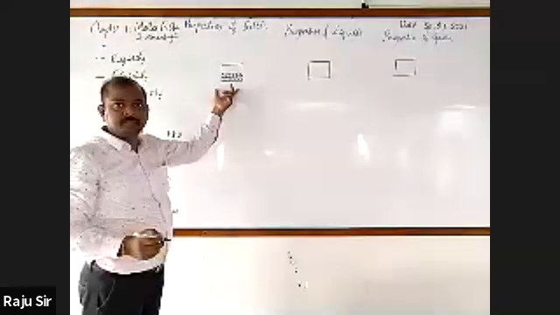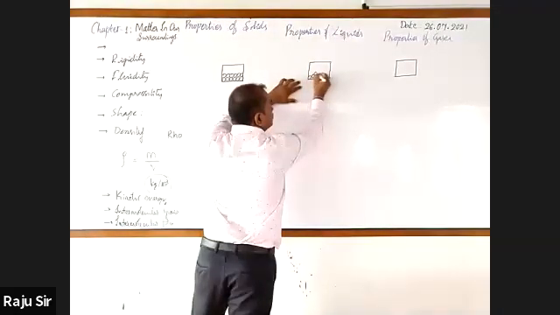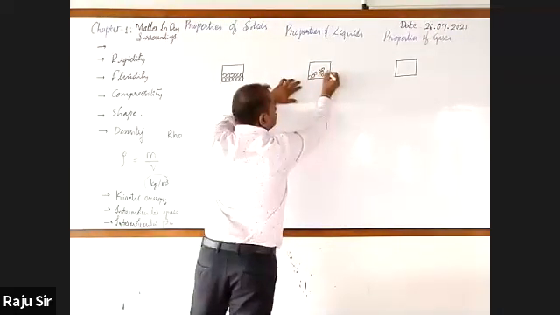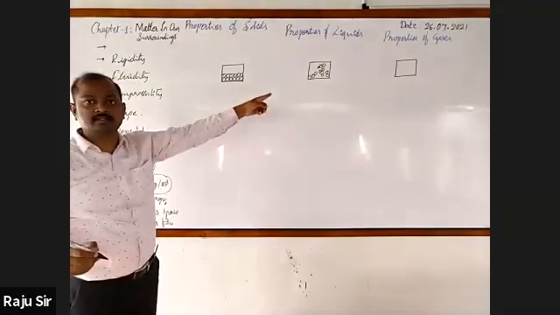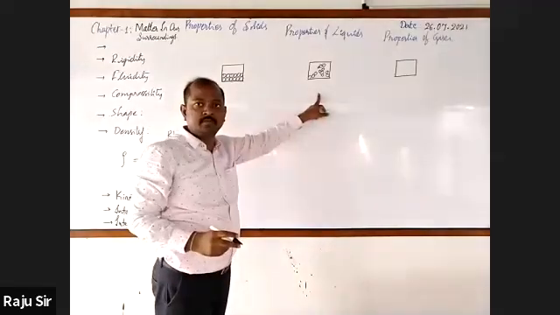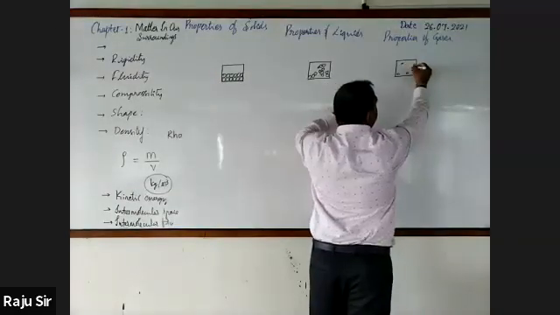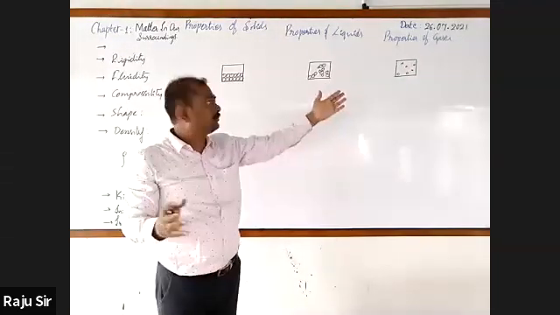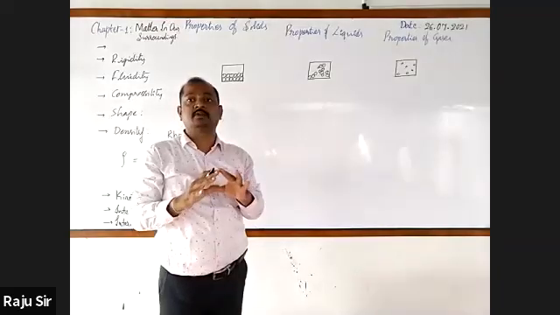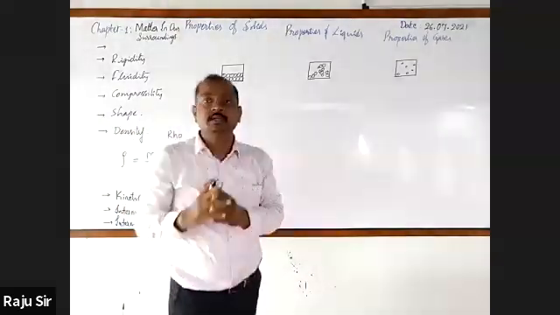Write one in one page. Liquids, just observe. The particles are arranged loosely. In gases, the particles are moving randomly, so we can say particles are arranged freely. They can move from one region to another easily.